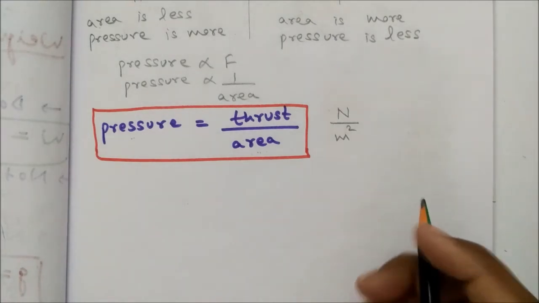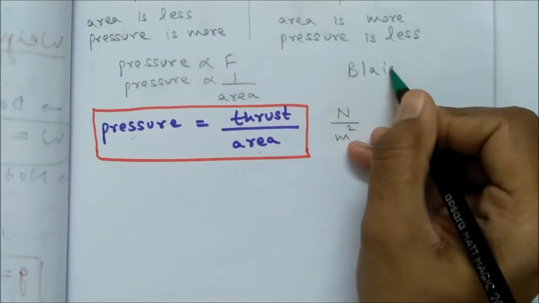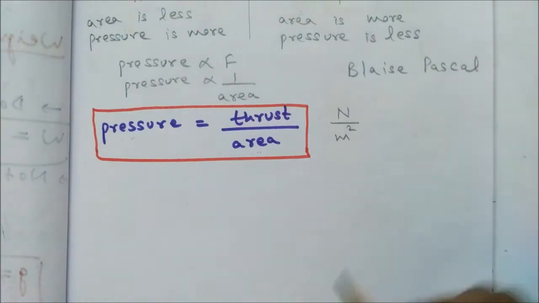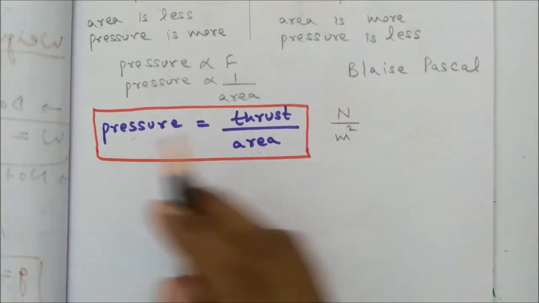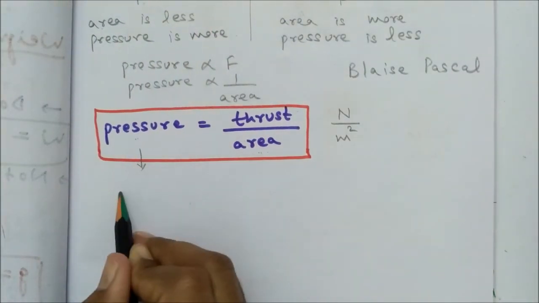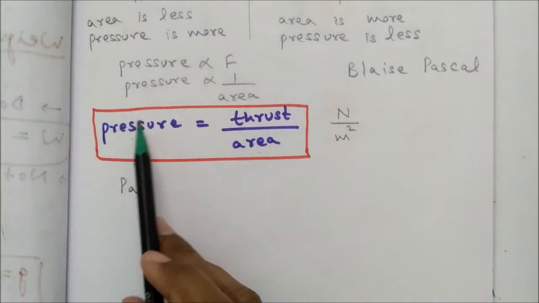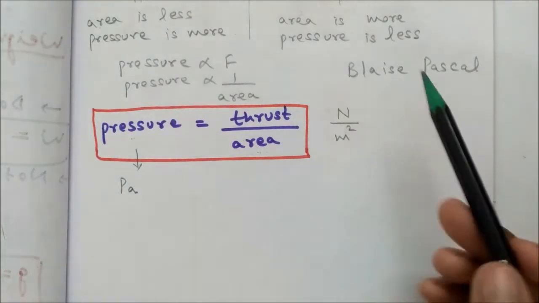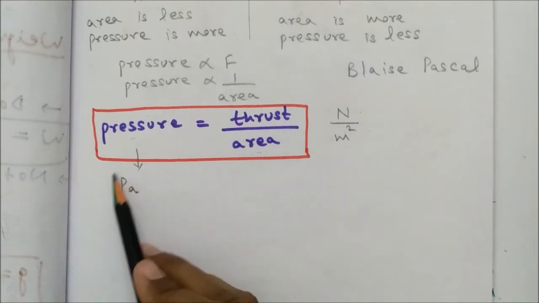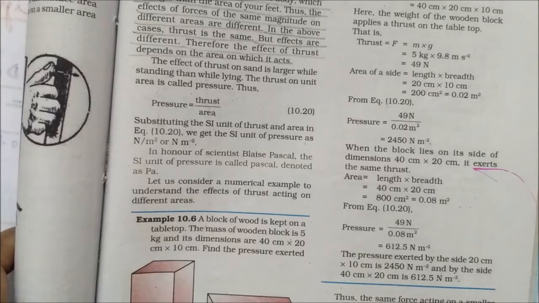In order to honor the scientist Blaise Pascal, the SI unit of pressure is called Pascal, and it is denoted by capital P and small a. So we write in short Pa.